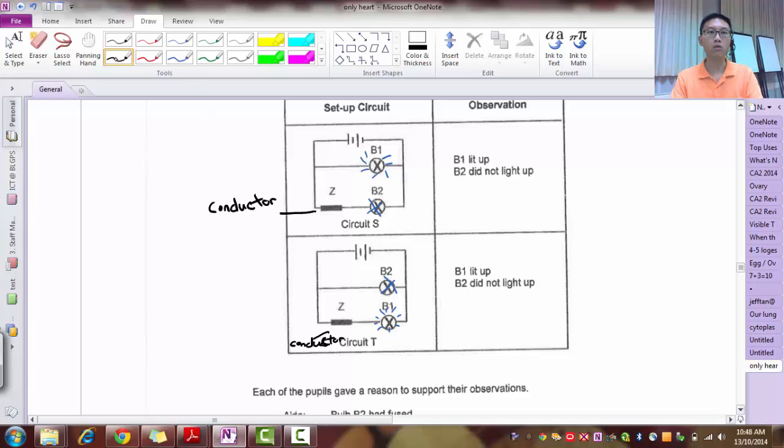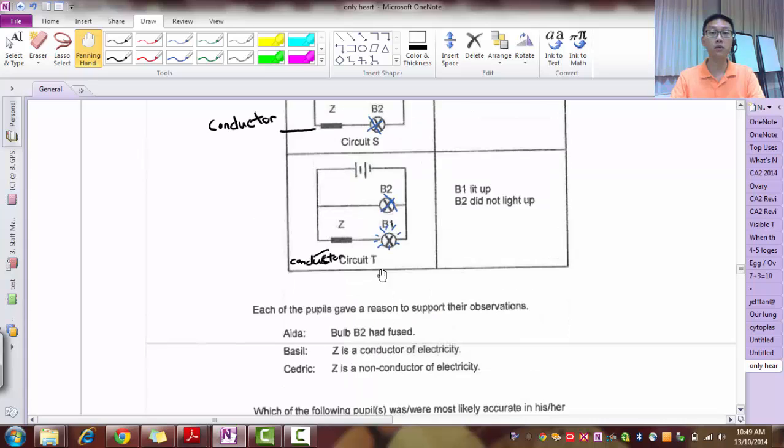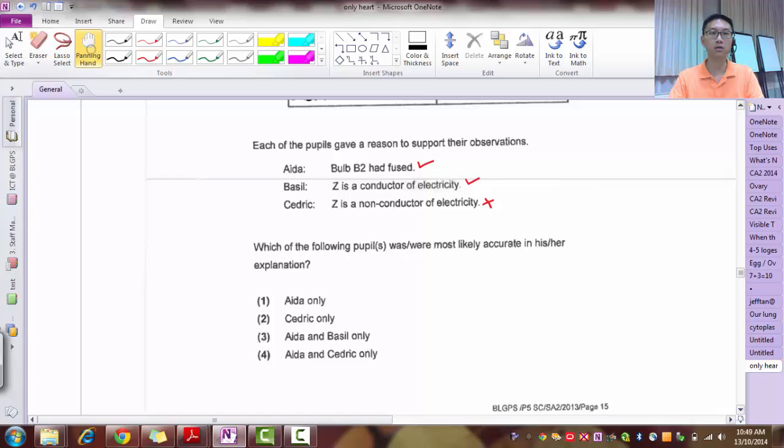Alright? Now, why would B2 not light up in both cases? When clearly here, it should light up because there is electricity running through. So the only reason why it does not light up is because it has fused. So either is correct. Z is a conductor of electricity. Yep, that we figured out as well. Z is a non-conductor? Obviously, this is not. Okay, so that's why Ida and Basel are correct only.